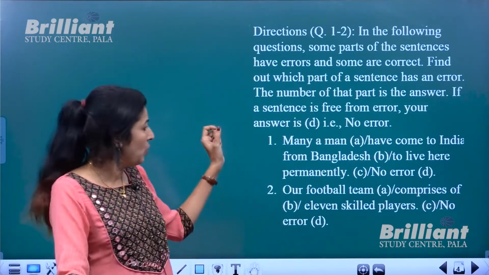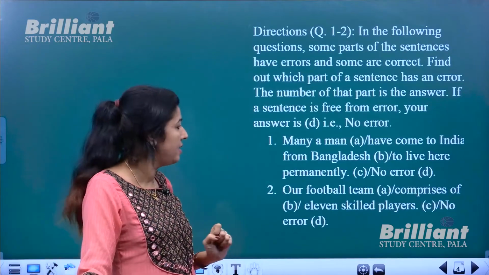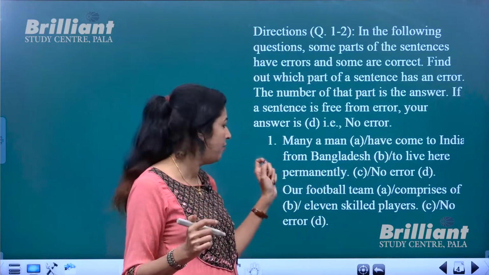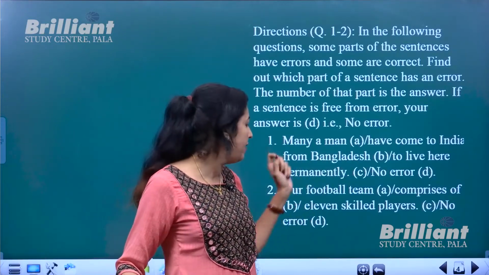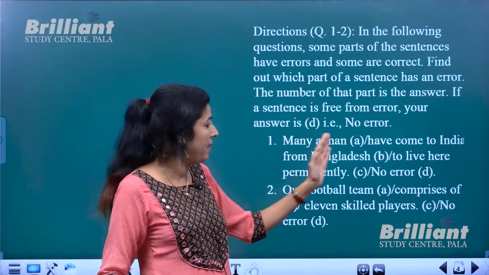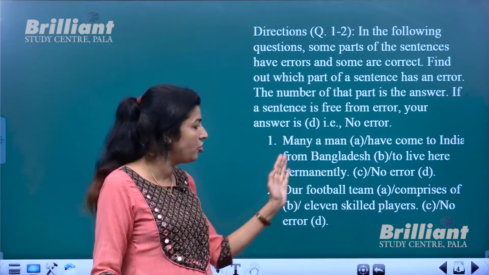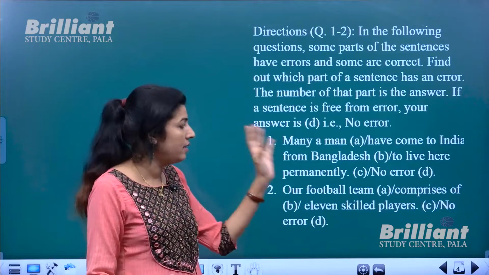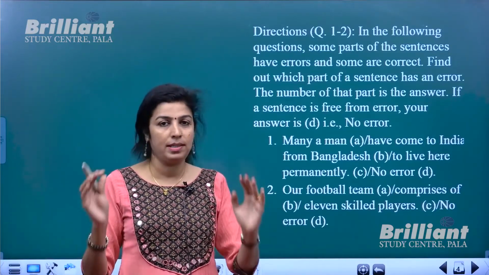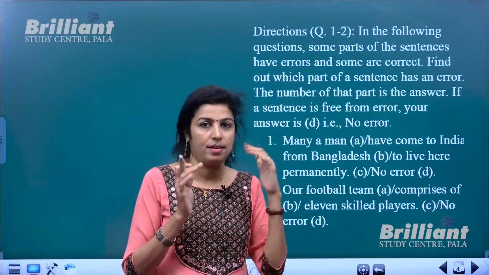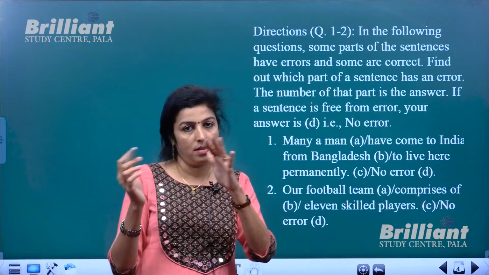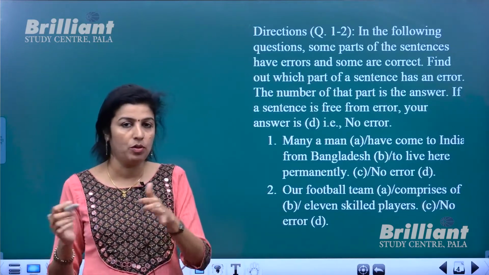The first sentence is, many a man have come to India from Bangladesh to live here permanently. This sentence has an error. I guess you might have got it, because we have been discussing the same topic so many times: subject, verb, singular, plural, verb agreement.